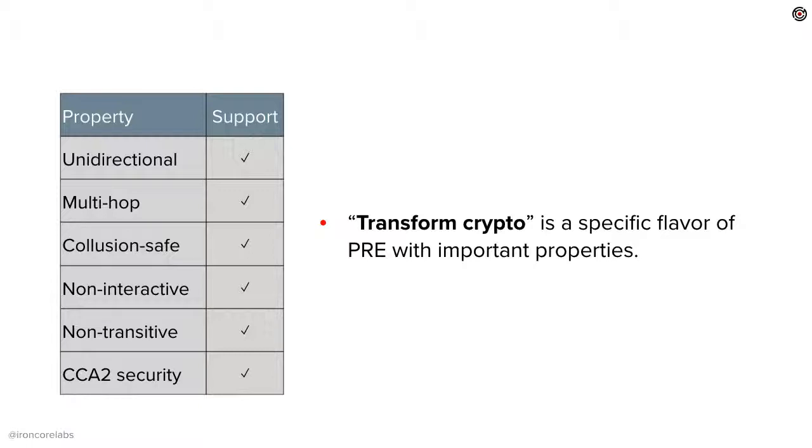One of them is unidirectional. That means if Alice delegates access to Bob, then it doesn't imply the opposite. Multi-hop, meaning Alice can delegate to Bob, who can delegate to Charlie. Collusion safe, meaning that if two participants get together, they can't find the key of the other participant. Non-interactive, non-transitive, and CCA2 are a few other properties that we think are pretty important.